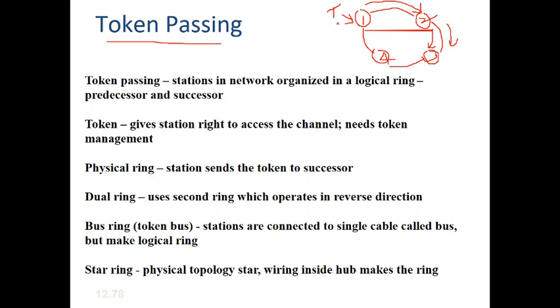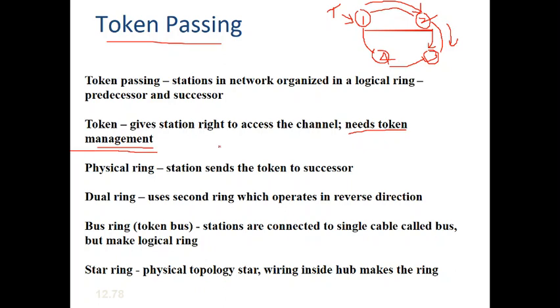Since this token has to be maintained in the entire network, there should be some task to manage the token. Which device will have the token at which particular period of time, how much time a device can hold that token, and how the token has to be passed to the next station. All those things will be managed by the token management process.